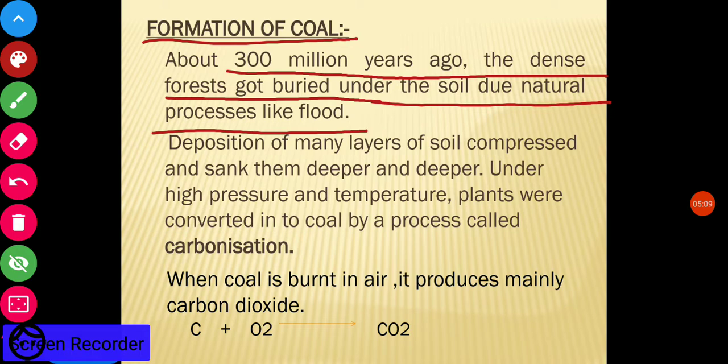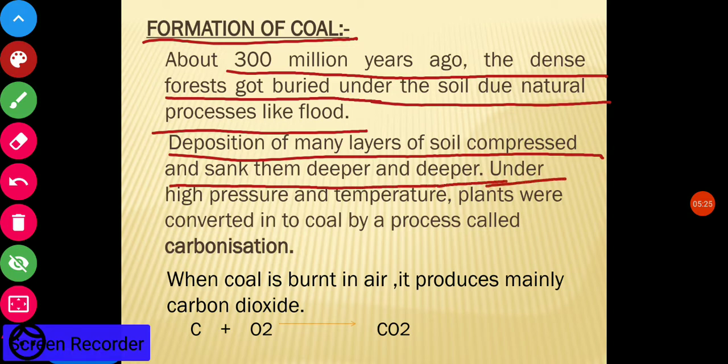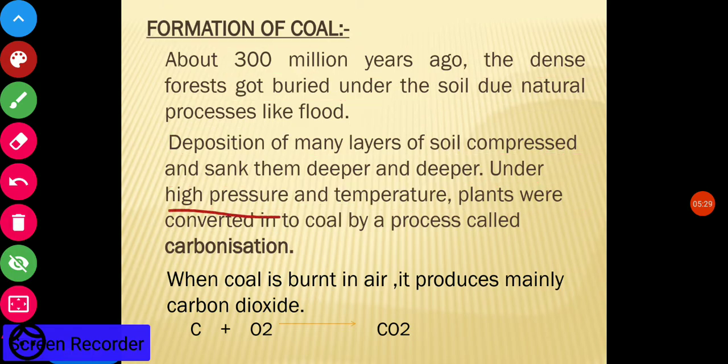When the forests got buried under the soil and remained buried for millions of years, the deposition of many layers of soil compressed them and sank them deeper and deeper under high pressure and temperature. Under high pressure and temperature, plants were converted into coal, and this process is known as carbonization.